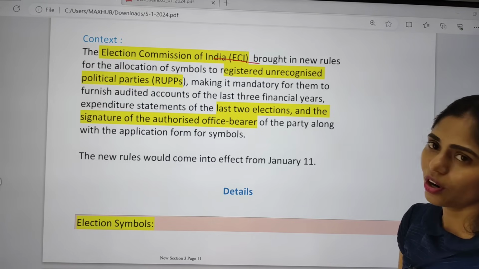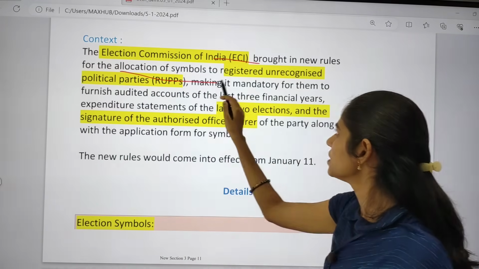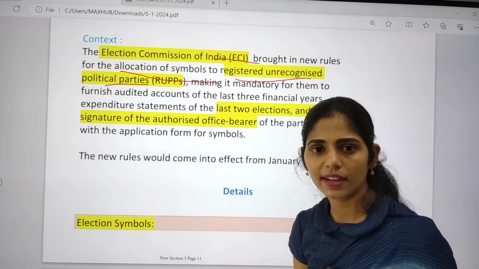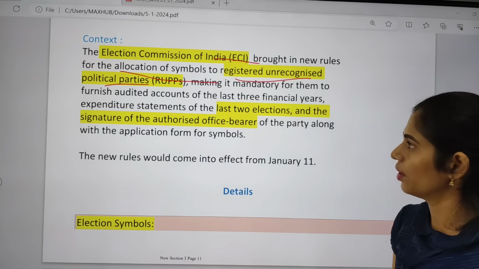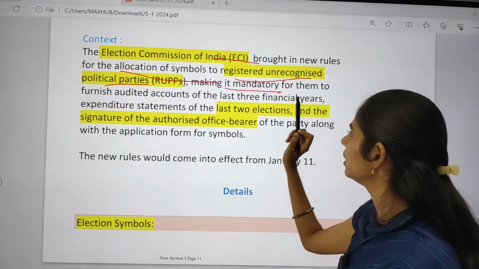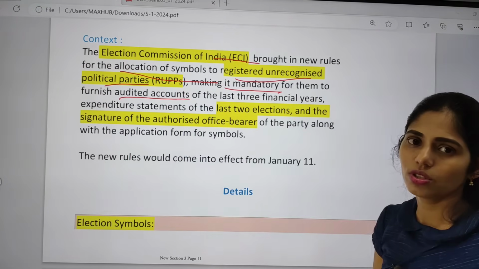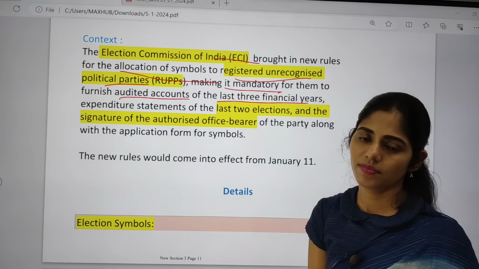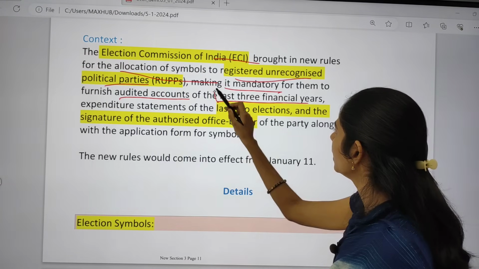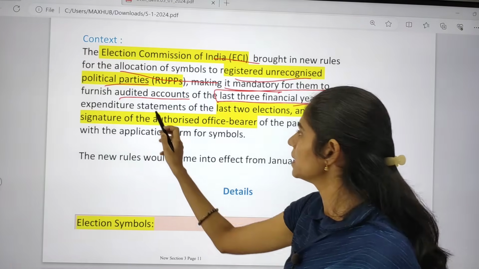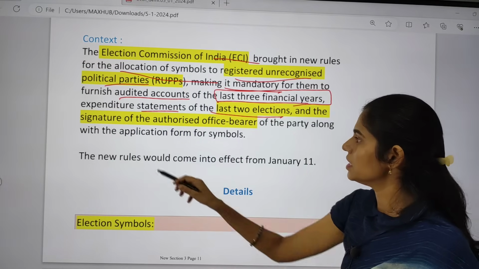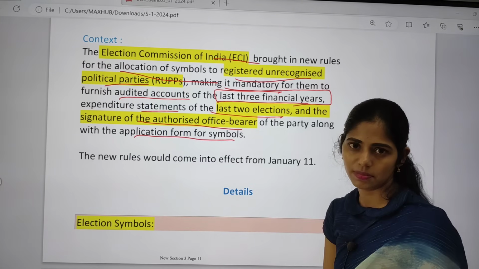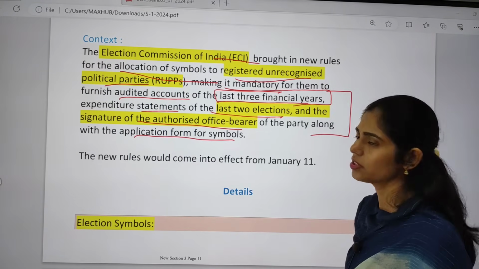Election Commission of India brought the new rules for allocation of symbols to registered and recognized political parties. So for registered and recognized political parties, how can the symbols be allotted? It also made it mandatory for them to furnish audited accounts. They have to come up with audited accounts of the last 3 financial years, expenditure statements of the last 2 elections, and signature of authorized office bearers of the party, along with the application form for symbols. All these things are now very much necessary.